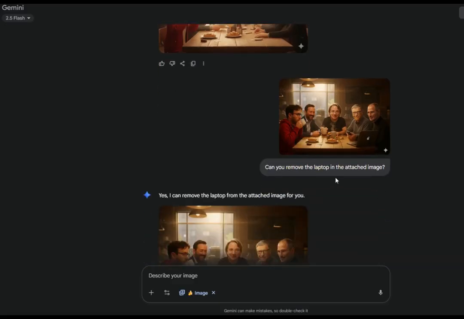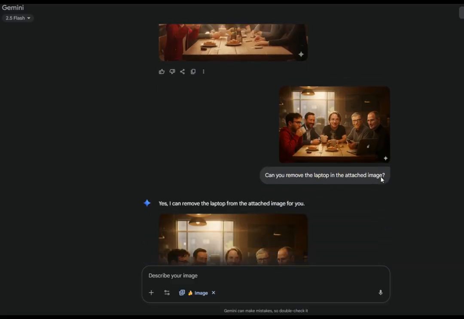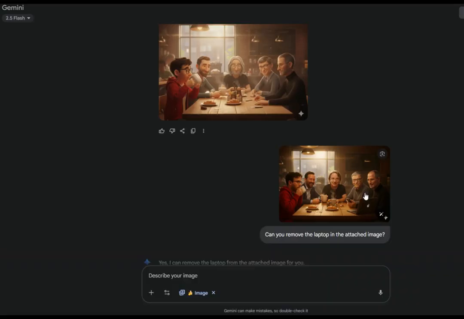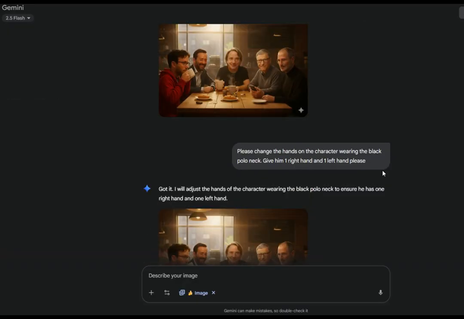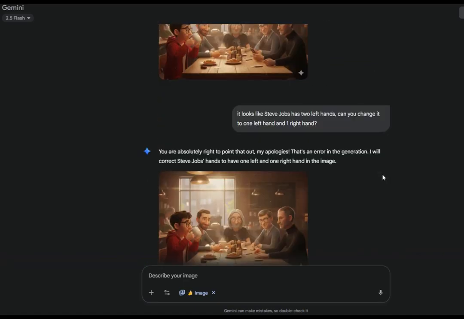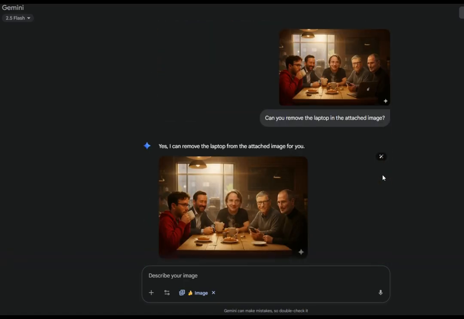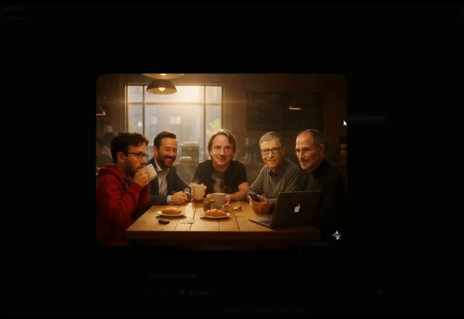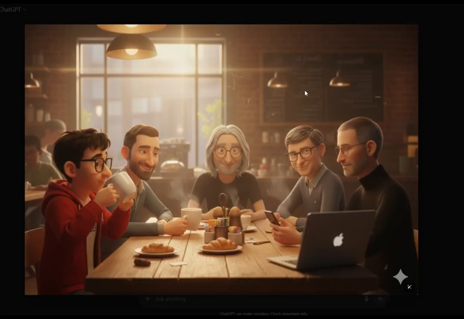So then I said, can you remove the laptop in the attached image? I got this image after I did some more research on creating another image. Hold on a sec. Okay, yeah, maybe it's this one. No, this is where we were continuously talking. I somehow got this image from, where did I get it from? Oh, I got it from ChatGPT. Let me just look for it quickly, which is this one.